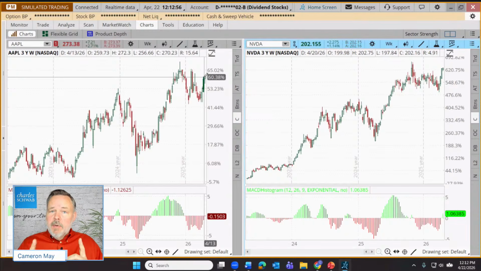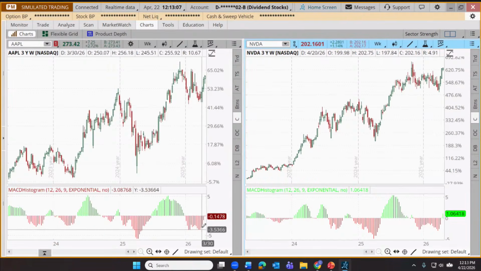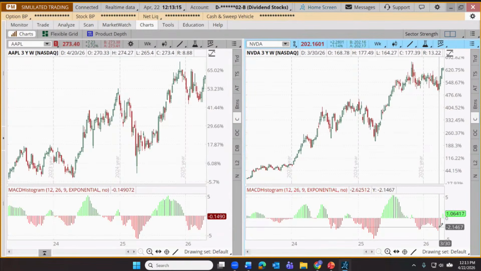Obviously, larger moves can work in either direction though. So volatility can drive things up, we can drive things down. But here we can do those comparisons. It looks like in both cases, on that longer term view, that MACD has dropped low and is starting to rise over recent weeks. We're seeing that on both.